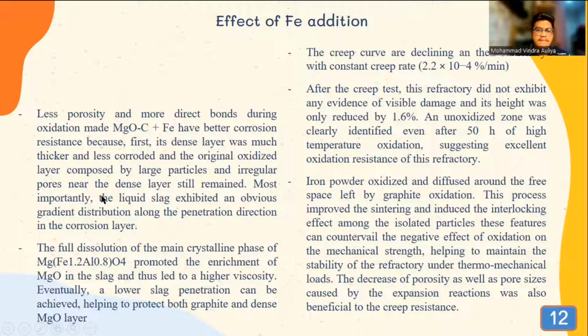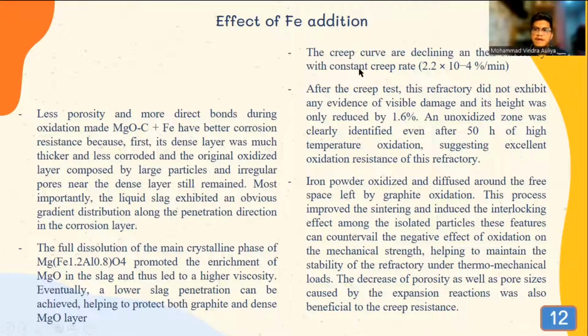Most importantly, the liquid slag exhibited an obvious gradient distribution along the penetration direction in the corrosion layer. The full dissolution of the main crystalline phase of this phase promotes the enrichment of magnesia in the slag and thus leads to a higher viscosity. Eventually, a lower slag penetration can be achieved, helping to protect both graphite and dense magnesia layer.